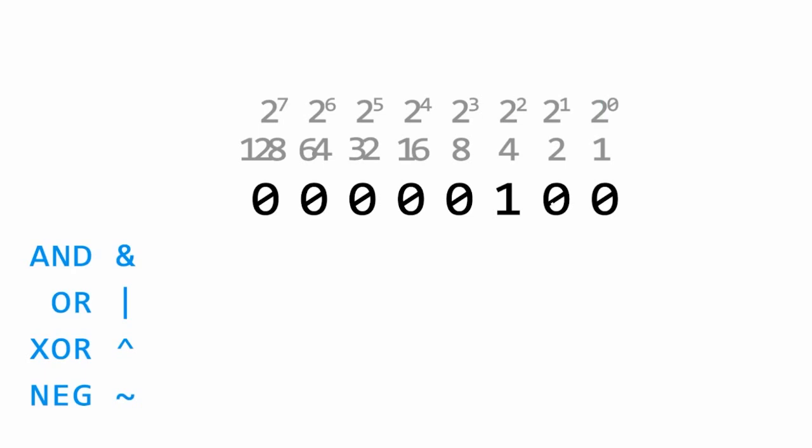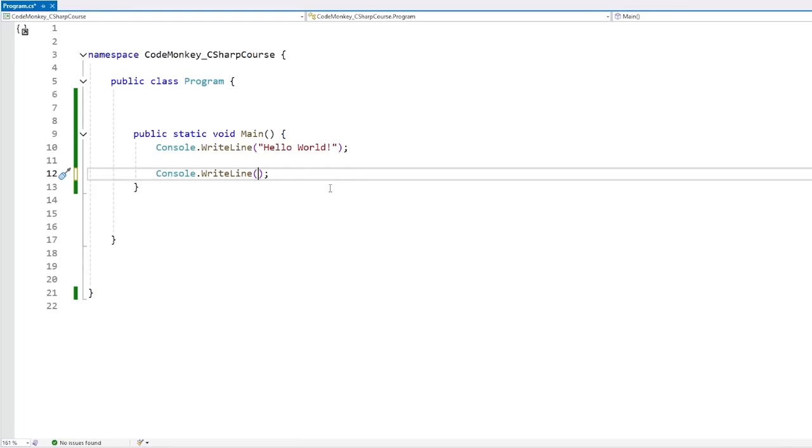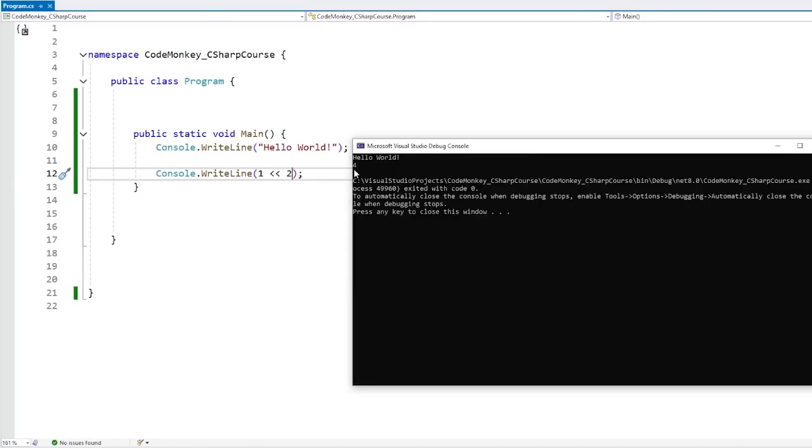In order to construct this number, we can use a bit shift. This is where we start the number, usually 1, because it has zeros on everything except for 1 on here. We start with this one, and then we shift it by several places. In this case, we want to shift by 1 and 2, and we end up with our 4. Now here in the code, like I said, usually we start with the number 1, and then to do a bit shift, we use 2 angle brackets, so 2 less than signs, and then the amount that we want to shift. In this case, we want to shift by 2 places. And there it is, this equals the number 4.